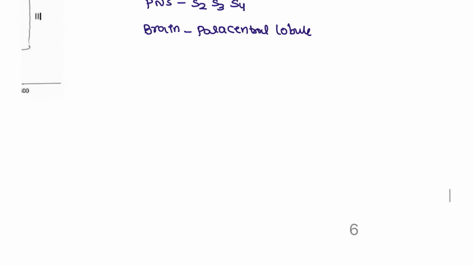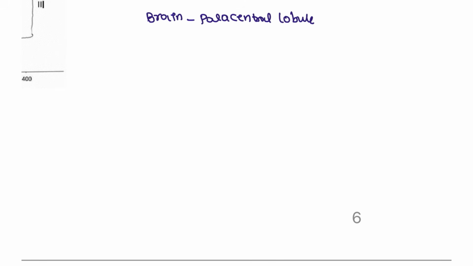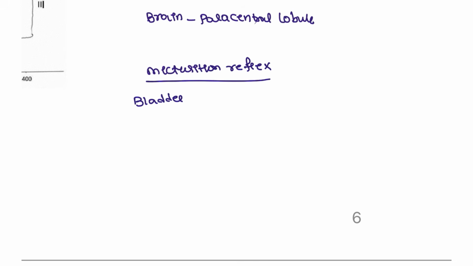How does the urine come out? There is the micturition reflex. Basically, once the bladder is filled, it is going to send the signal as afferent signals. Which one is going to receive these signals? That goes to the pelvic nerves.